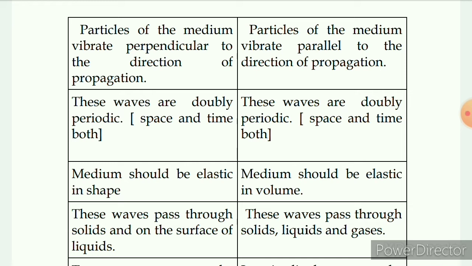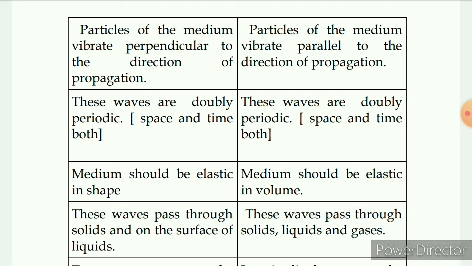Now, transverse waves are doubly periodic. It means they are periodic in space and time both. What do I mean by periodic in space and periodic in time? Even longitudinal waves are periodic in time as well as in space.